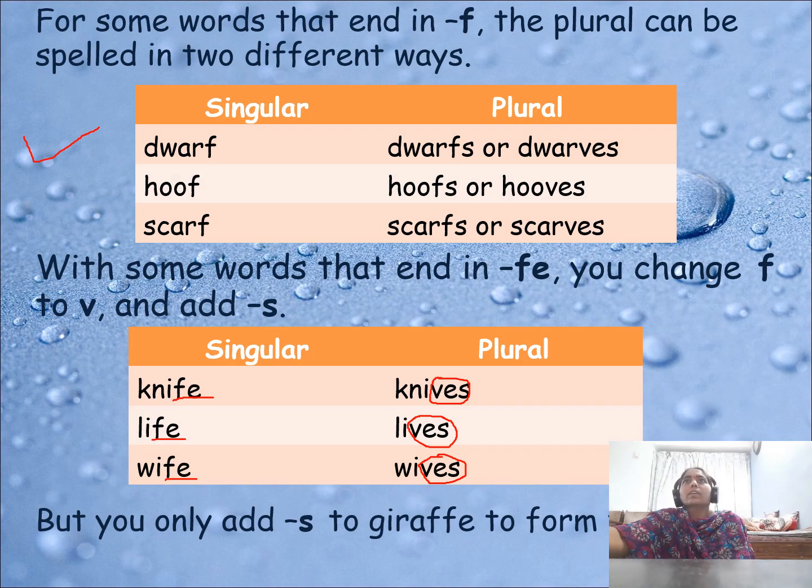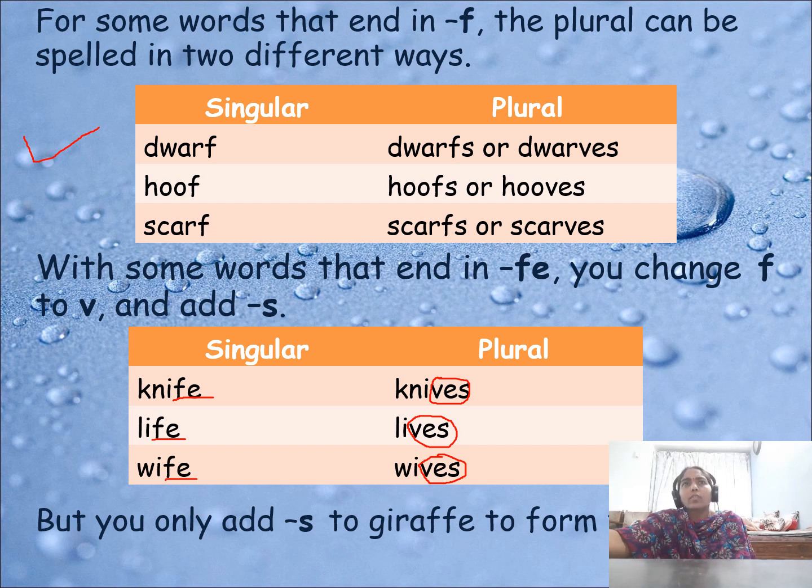And some words in plural can be spelled in two different ways. Dwarfs, dwarves, both are correct. Hoof: hoofs or hooves. Scarf: scarfs or scarves. Both are acceptable here. With some words that end in fe, you can change f to v and add s.